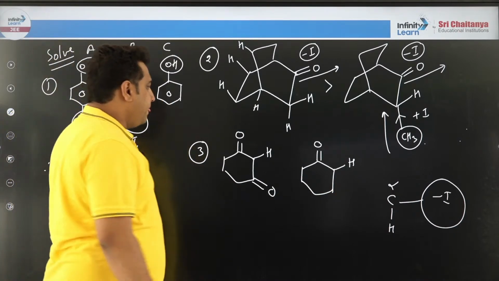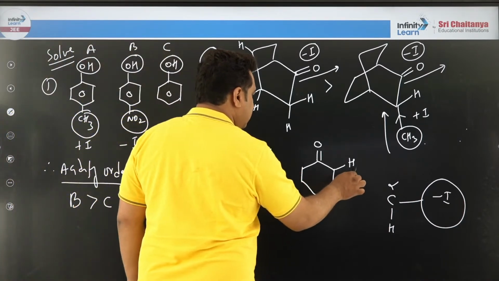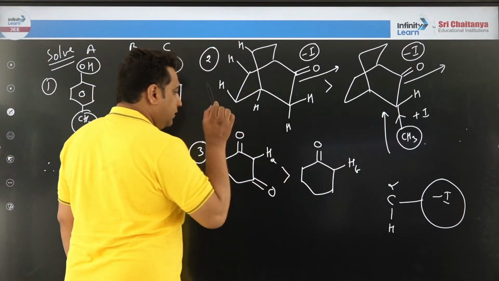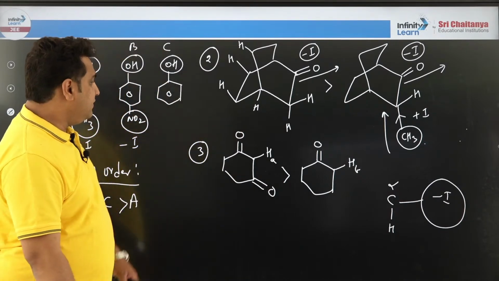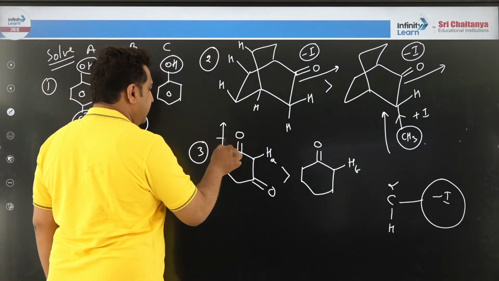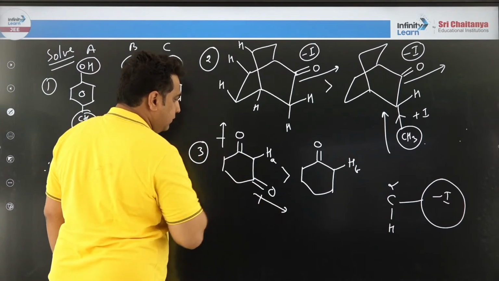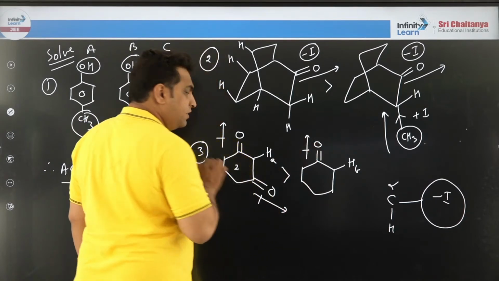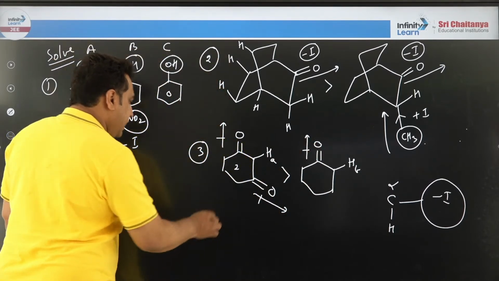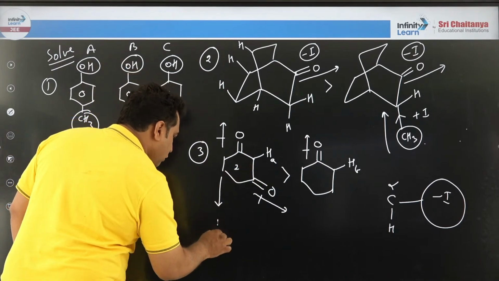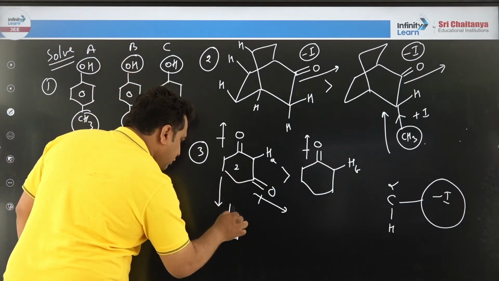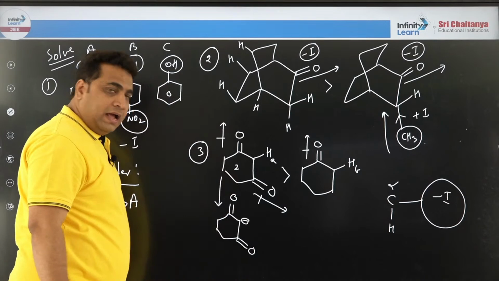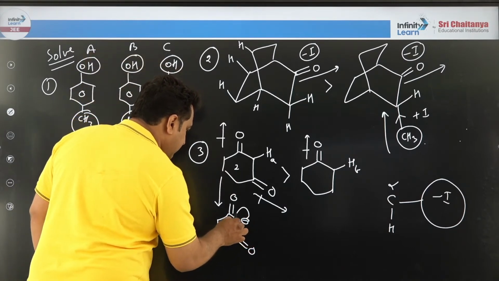Alright. Now tell me, A hydrogen and B hydrogen, which is more acidic? A is more acidic. I can explain this by many things. One of the reasons is here you have minus I and here you have minus I, two minus I's, but here only one minus I. That is one reason. Another reason is if that proton H goes, then you are going to get a negative charge. And this negative charge can participate in resonance from two directions.